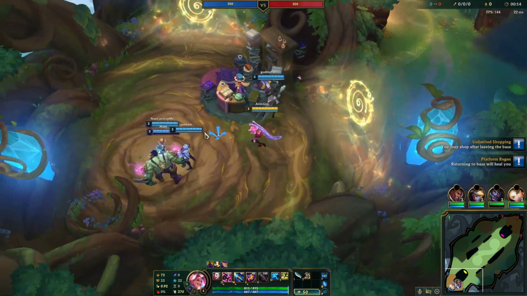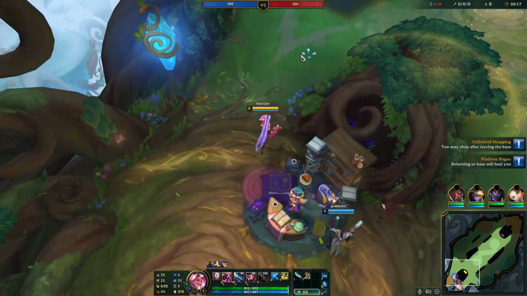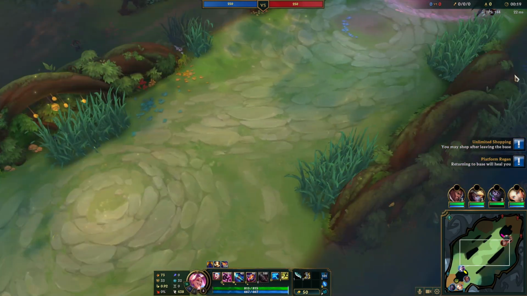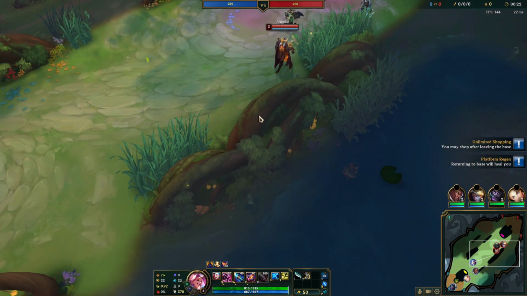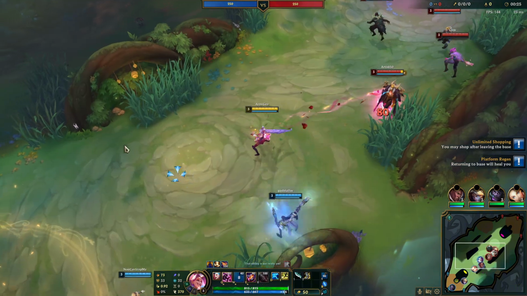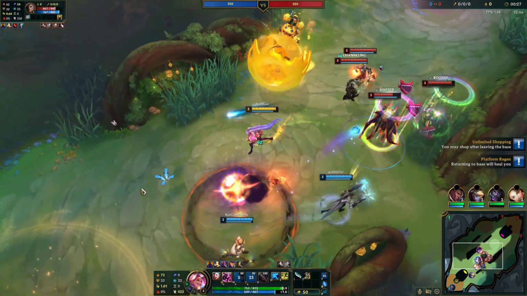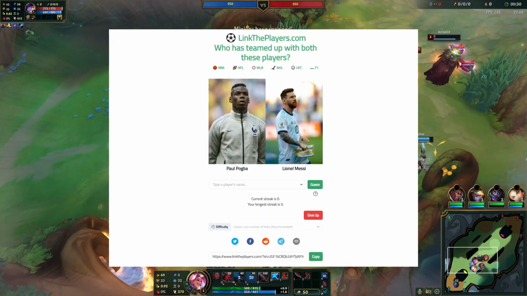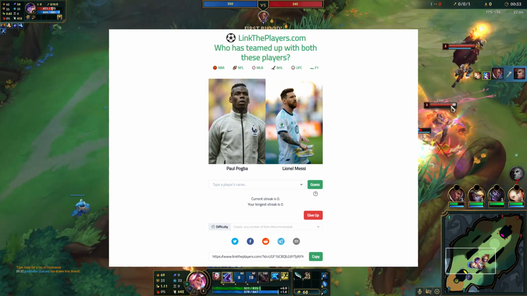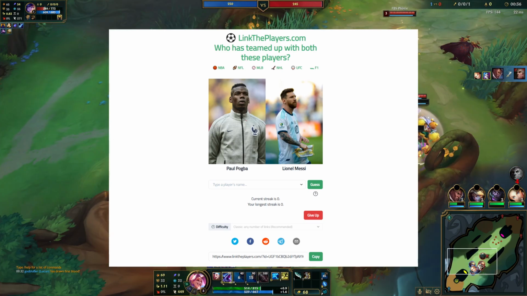My cousin is really into sports and trivia games, and one of the games that he would play with his friends is that they take two football players who've never actually played with each other, and then they would try to find a third player who's played with both of them. So if you take Ronaldo and Messi, they've never played with each other, but there is a third football player that has played with both of them.